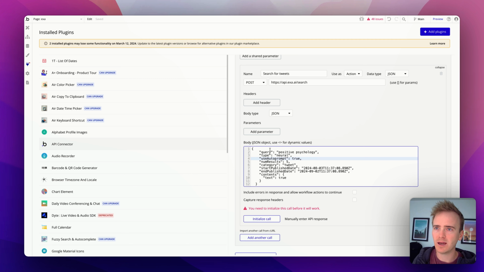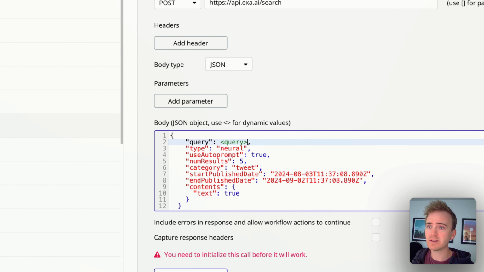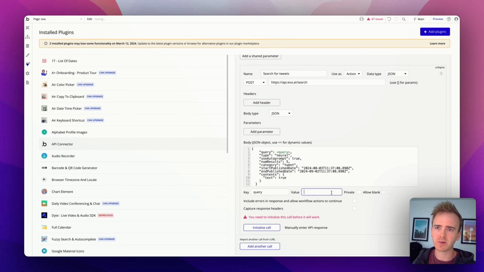Paste it in. So we want to make our query dynamic. And so Bubble gives us the instructions. We use triangle brackets. So we'll say query, and you could name this anything you like. Notice that I'm removing the speech marks. That's because I'm going to make it